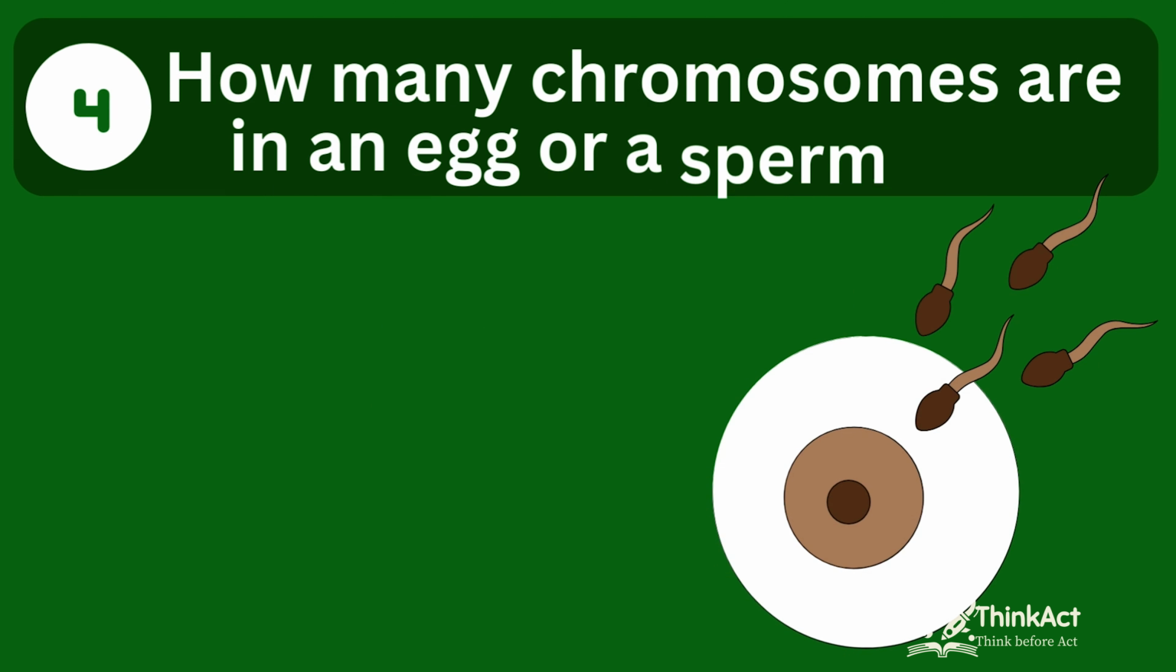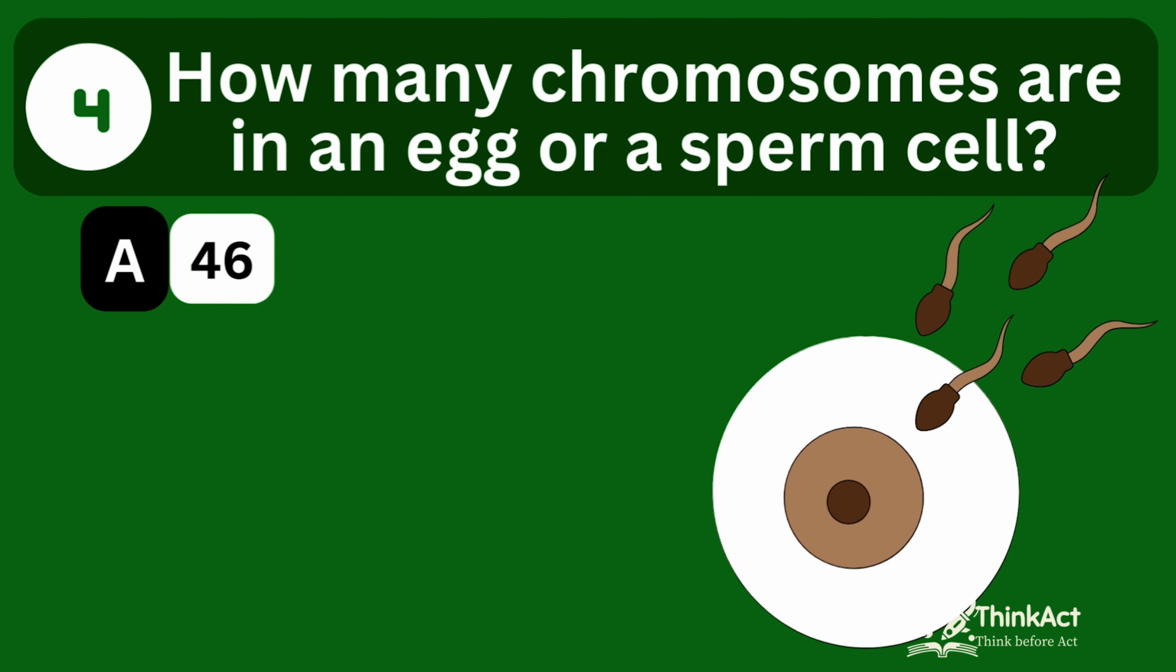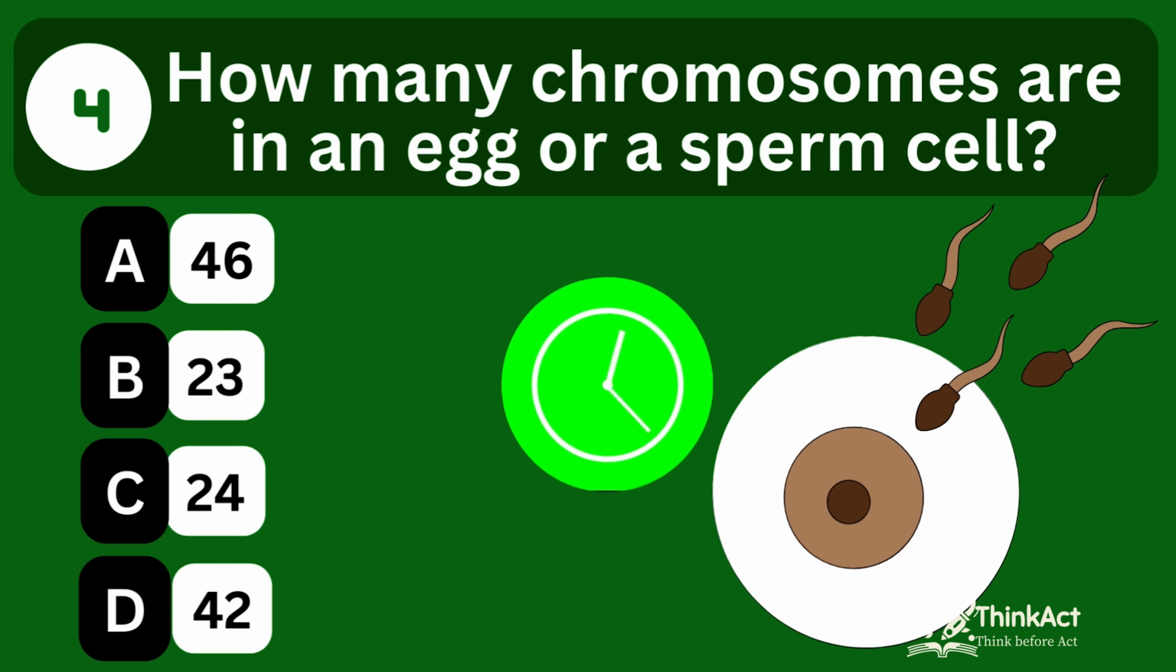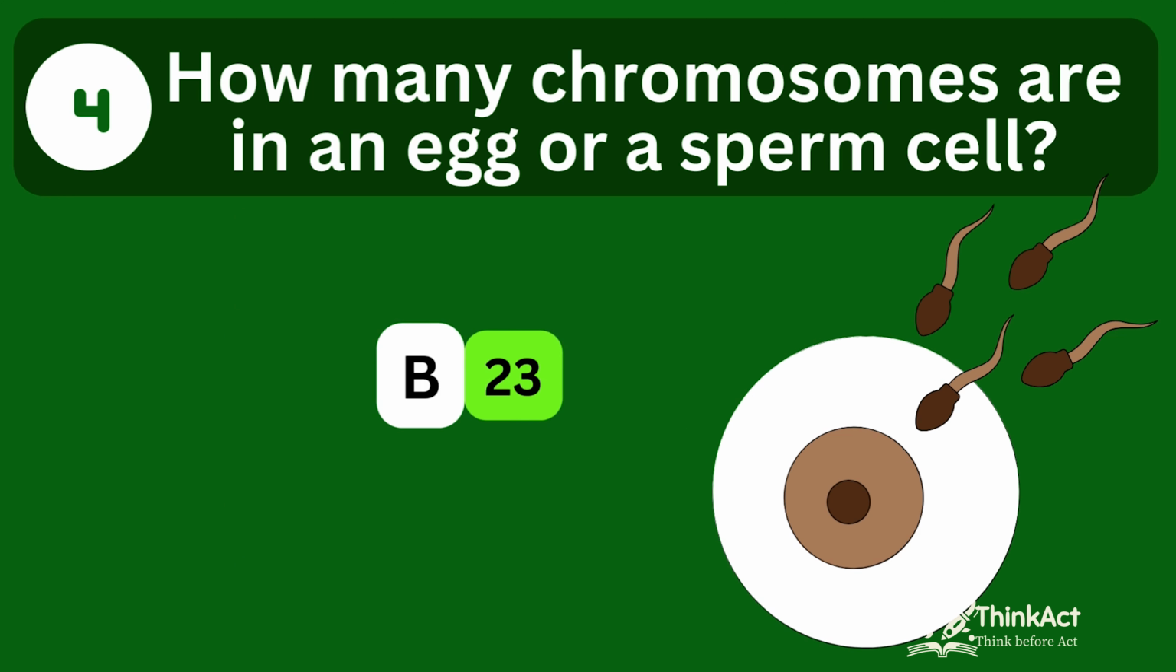How many chromosomes are in an egg or a sperm cell? Option A, 46. Option B, 23. Option C, 24. Option D, 42. The answer is option B, 23.